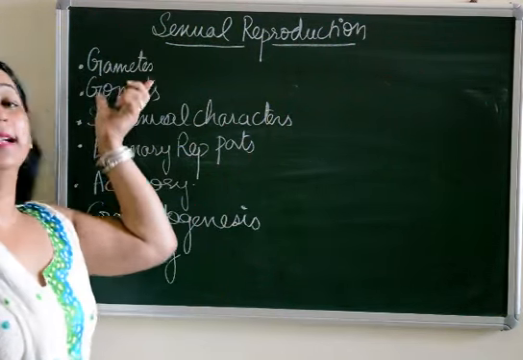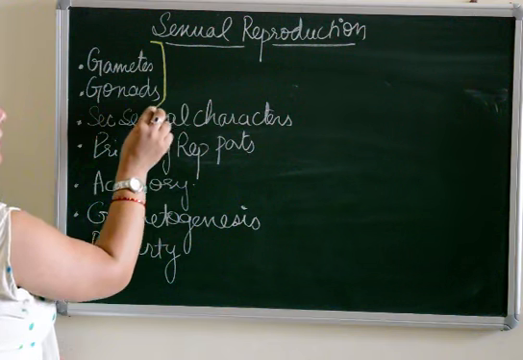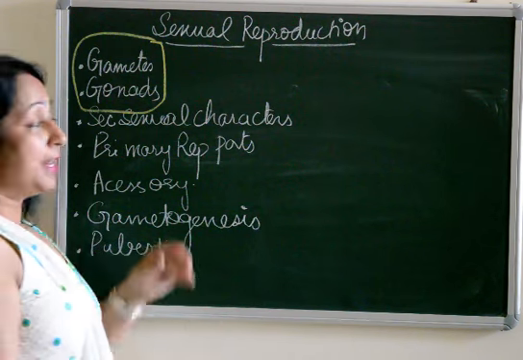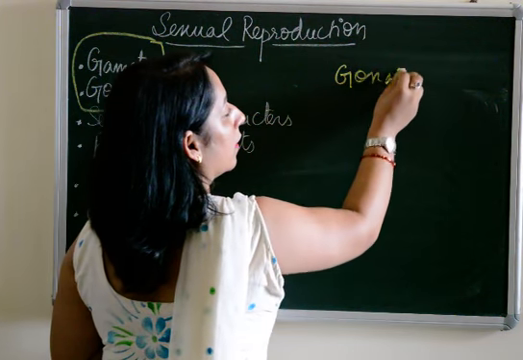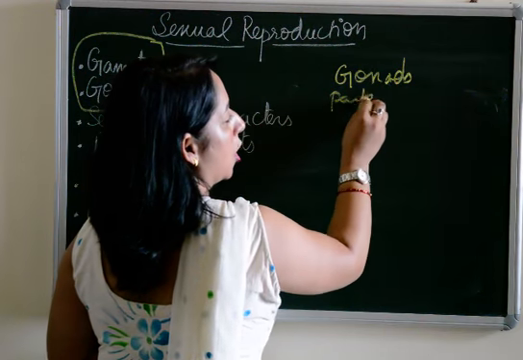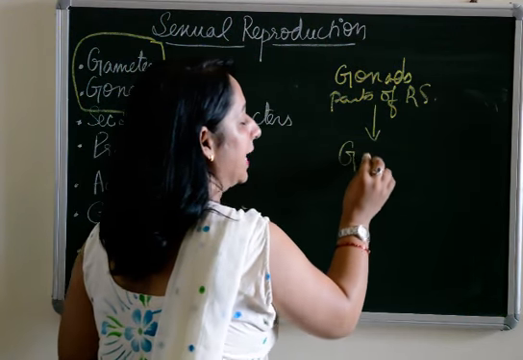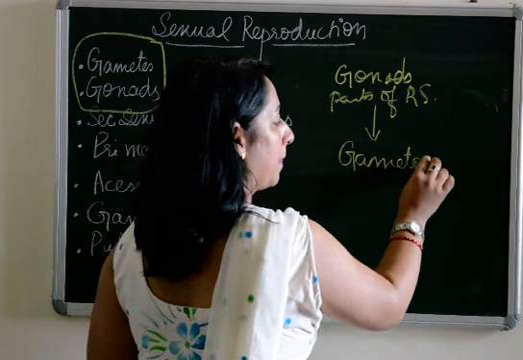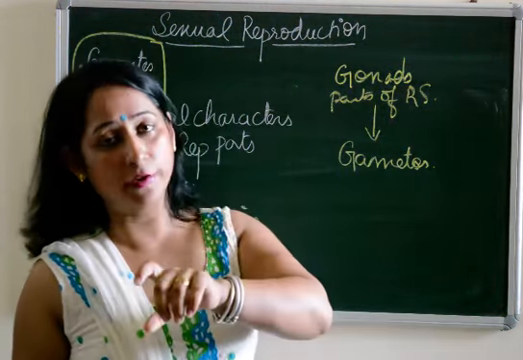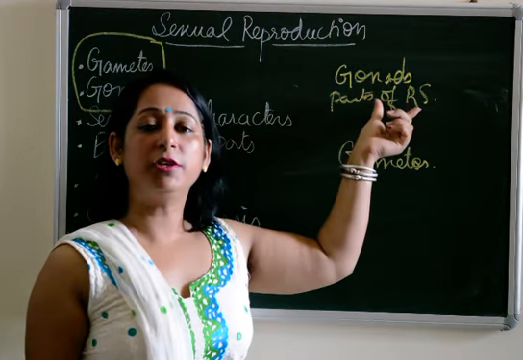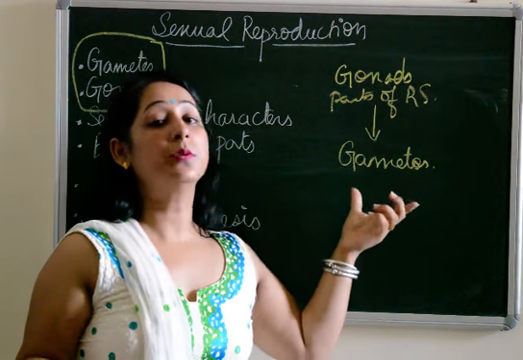Starting with the first one, that is the term gametes. There are two terms which go hand in hand, that is gametes and gonads. First of all, what are gonads? Gonads are the parts of the reproductive system which produce gametes. For example, in males the gonad is the testis, in females the gonad is the ovary. So gonad is a general term given to both of them, that is testis and ovaries. They are the parts of the reproductive system which produce gametes.